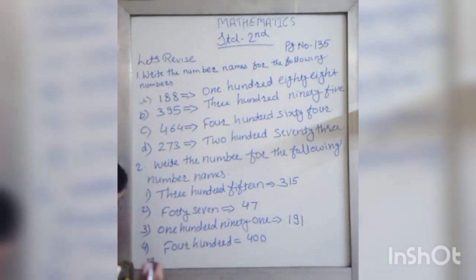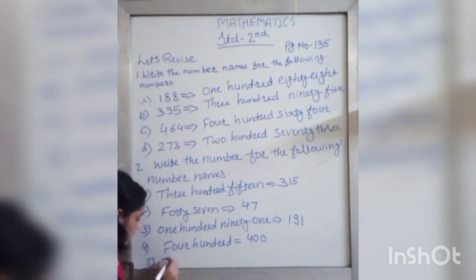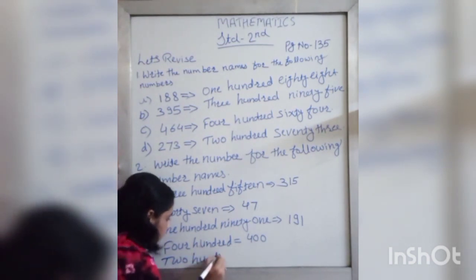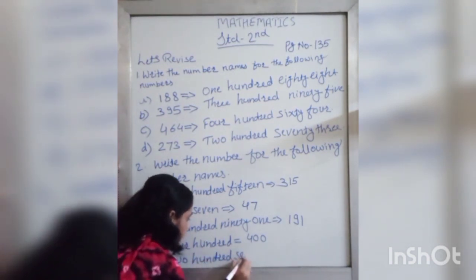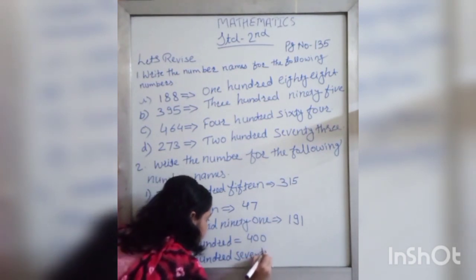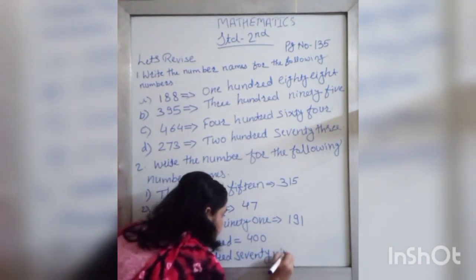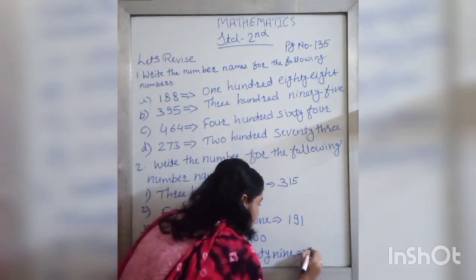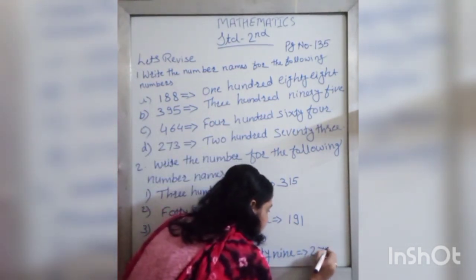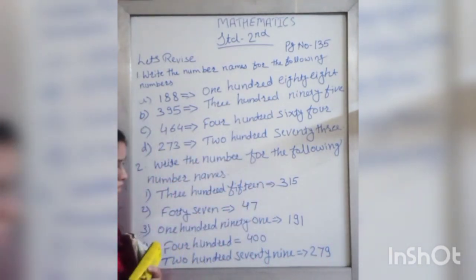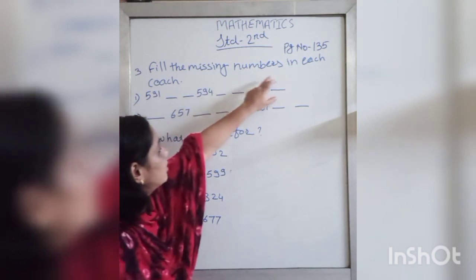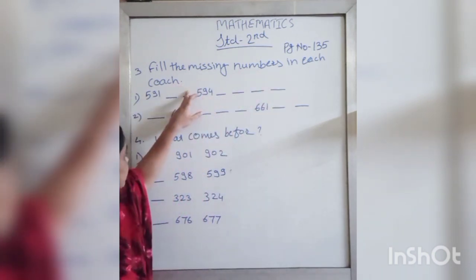And the last one is 279. How will you write this one? 279. Understood?